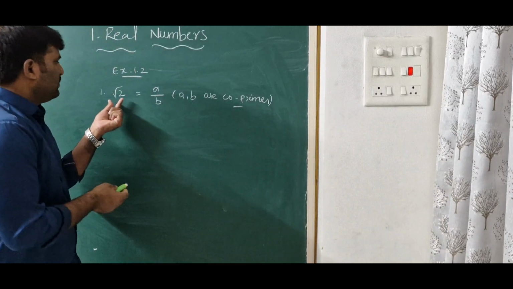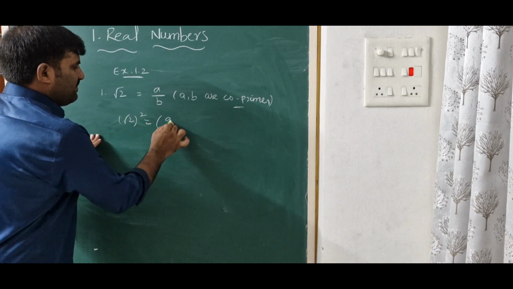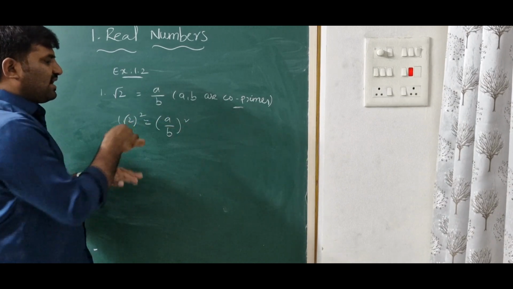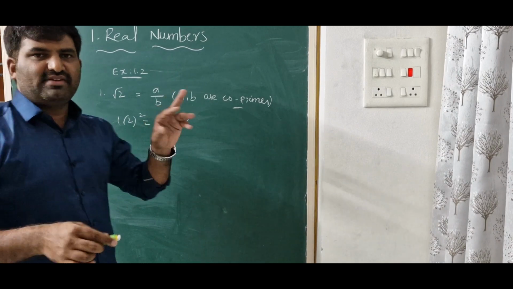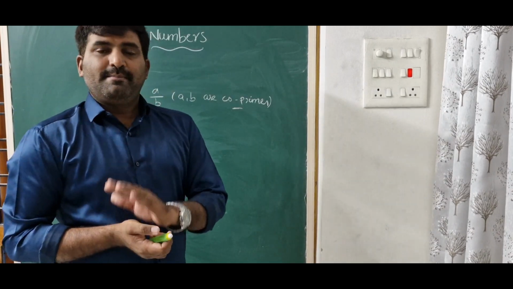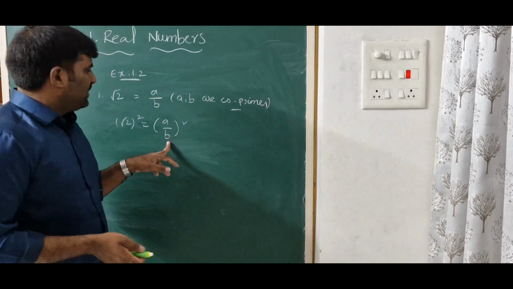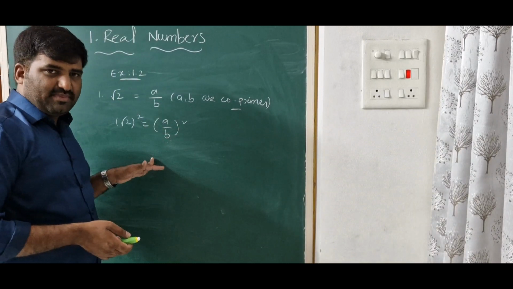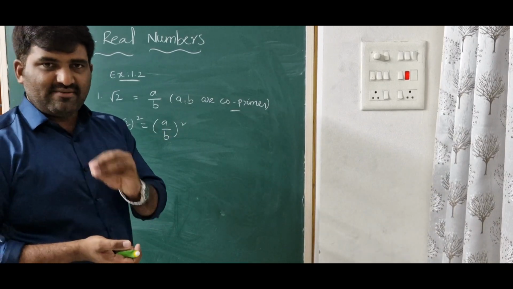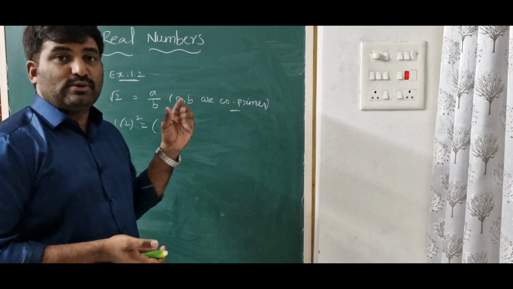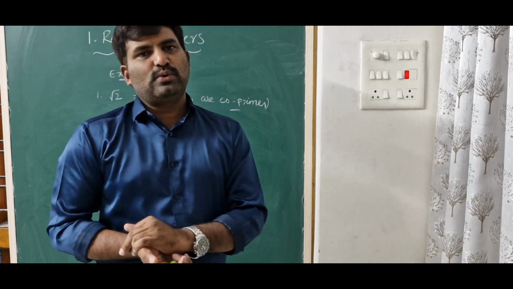For that you need to do root 2 whole square is equal to a by b whole square, square it and transpose the number. You will get a square by 2. 2 divides a square. We have a theorem: let p be a prime number, if p divides a square, p also divides a. Same like that, here you will get a square by 2 after simplification. If 2 divides a square, 2 also divides a. In the same way, when you substitute 2c in place of a, you will get b square by 2: 2 divides b square, then 2 also divides b.